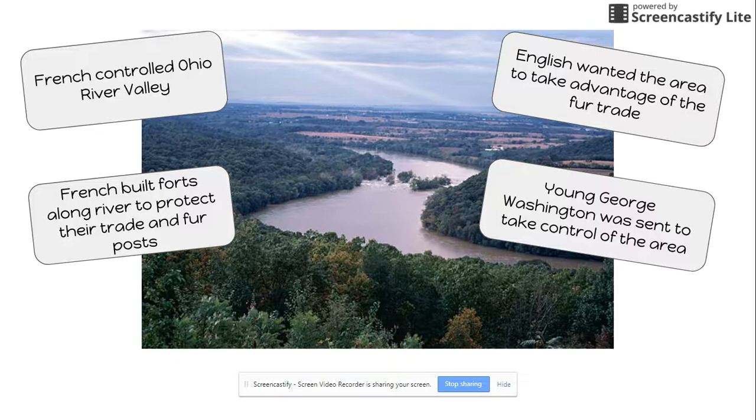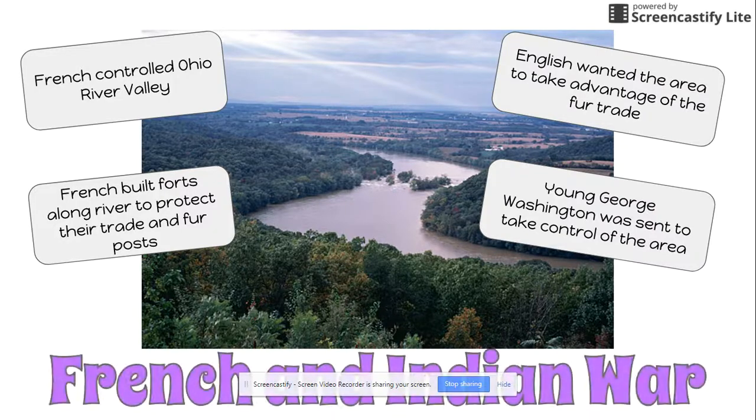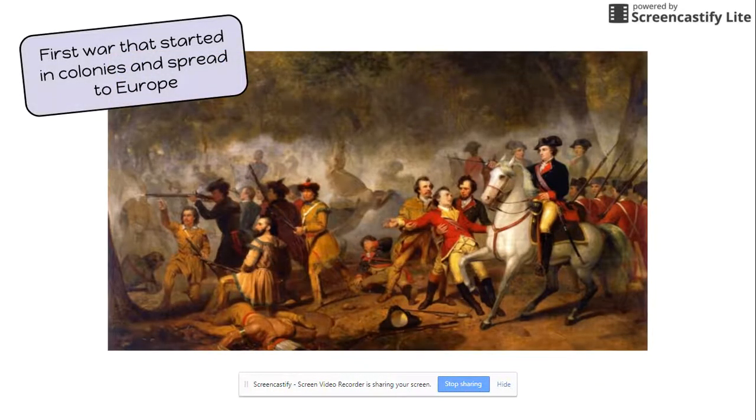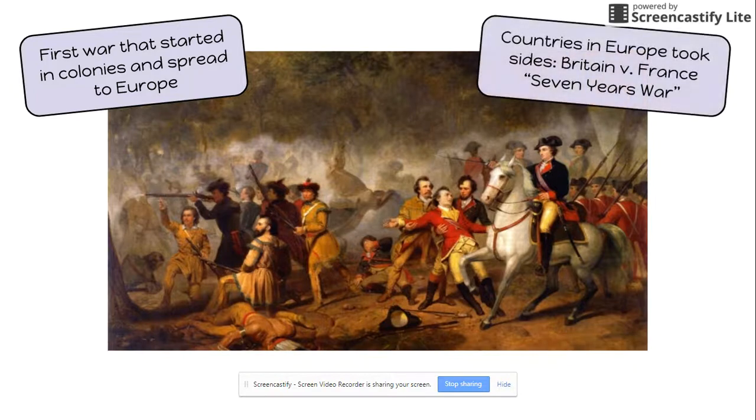But what this did do was it began what is known as the French and Indian War here in the colonies. And this French and Indian War becomes the first war that started in the colonies, and eventually it spreads into Europe. And in Europe, it's known as the Seven Years' War. And back in Europe, Britain and France not only were fighting one another, but also other countries in Europe began to take sides as they allied themselves to different groups of people.